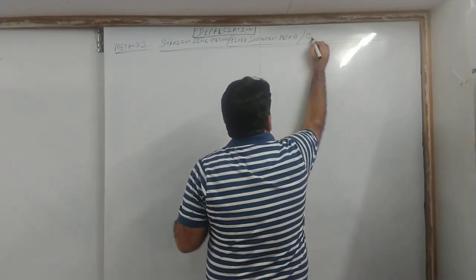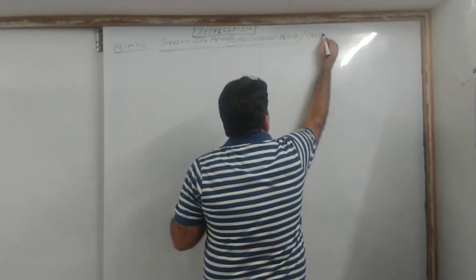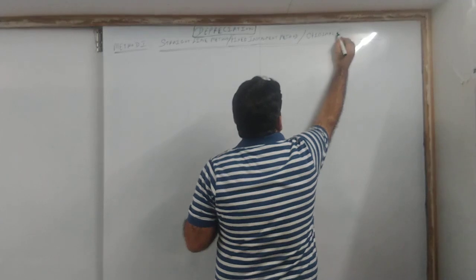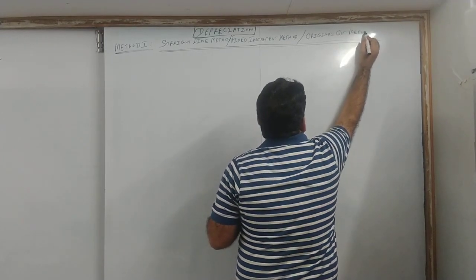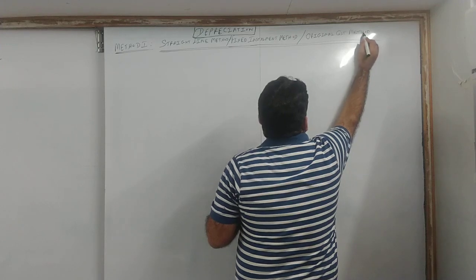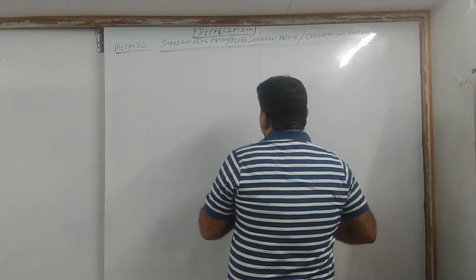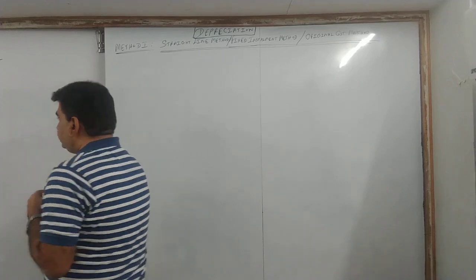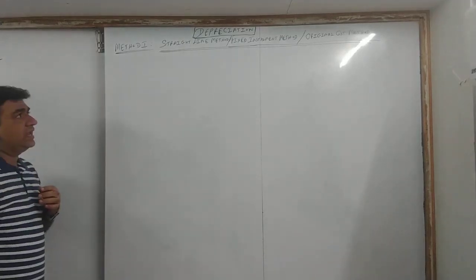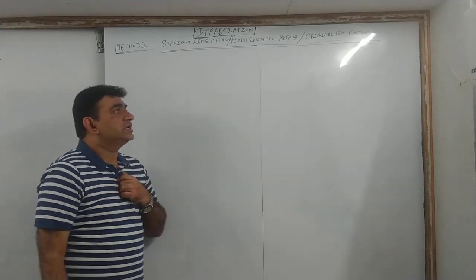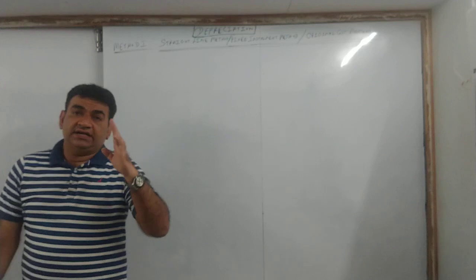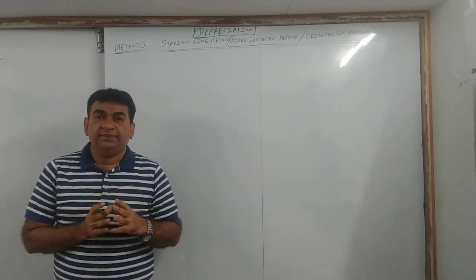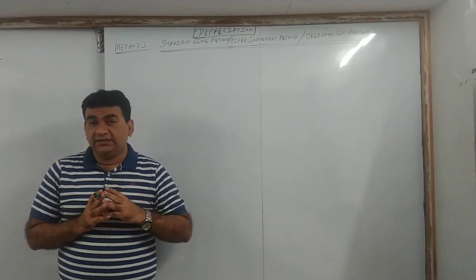And the third, it is called original cost method. Okay. Straight line method, fixed installment method, and original cost method. These are the three different names of the first method.